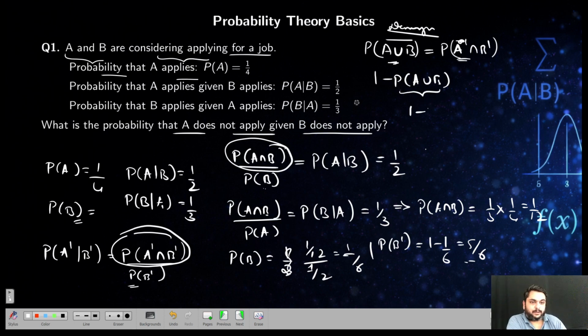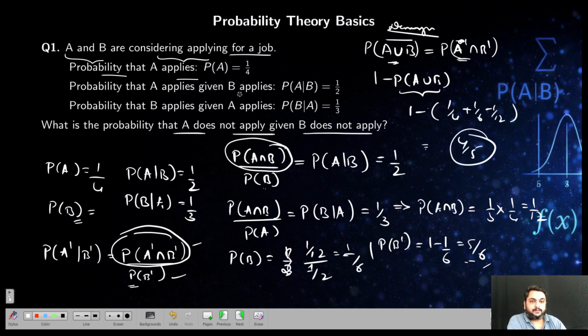So I already know P of A, P of B and P of A intersection B. So this is nothing but P of A is given as 1 by 4 plus P of B is 1 by 6 minus 1 by 12. So then substitute and then get the final intersection value and then substitute here. P dash you already got 5 by 6. So the final answer we get is 4 by 5.